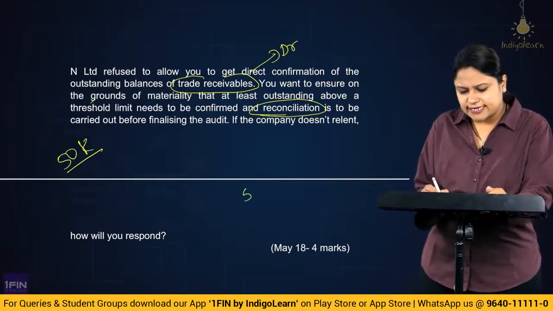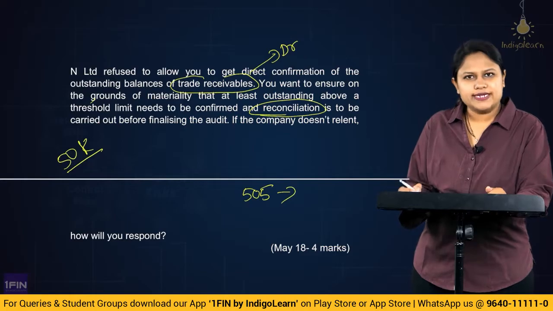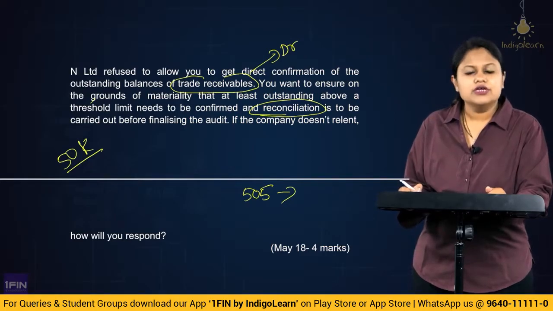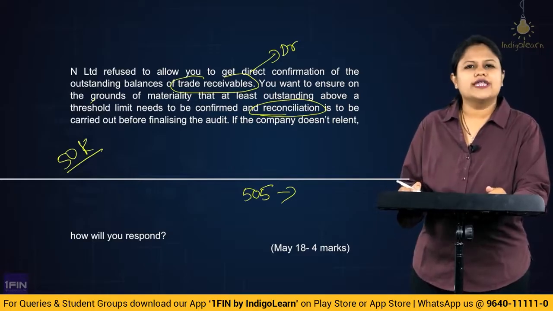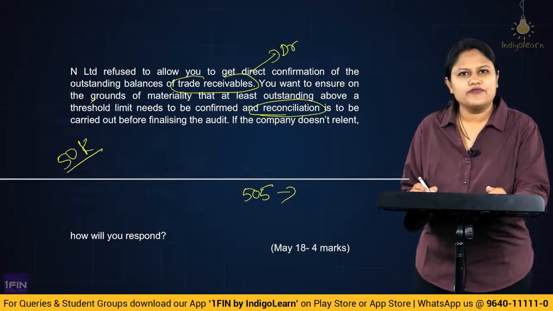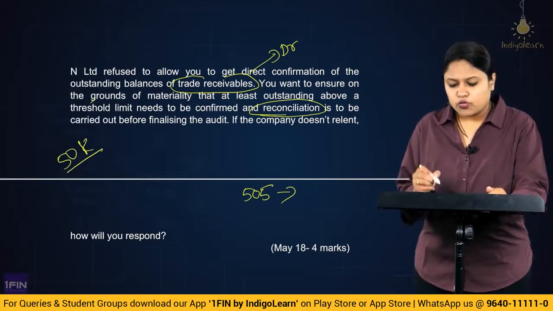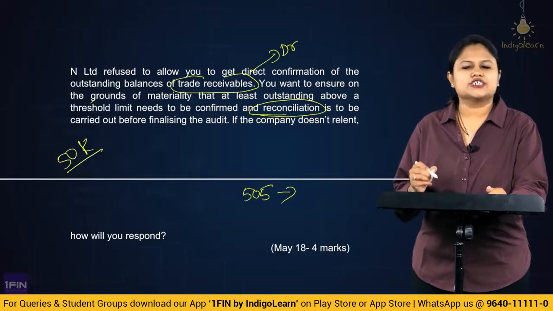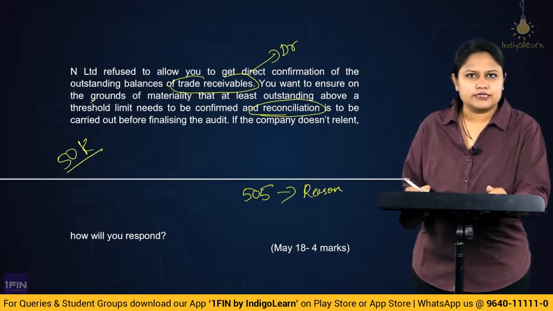We have already studied in SA 505 that when the management is refusing you to obtain the external confirmation, you will first communicate and check what the reason is for this refusal. You will first try to understand the reason behind the refusal.